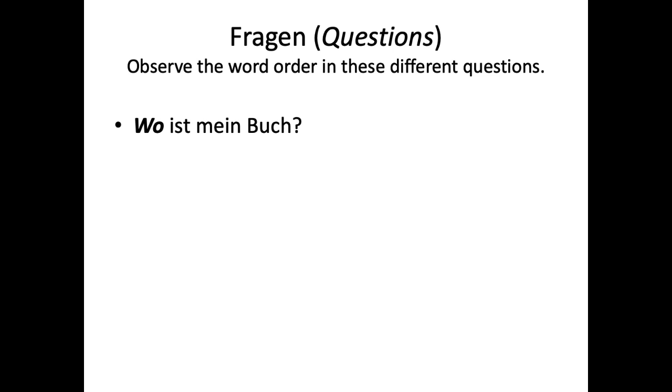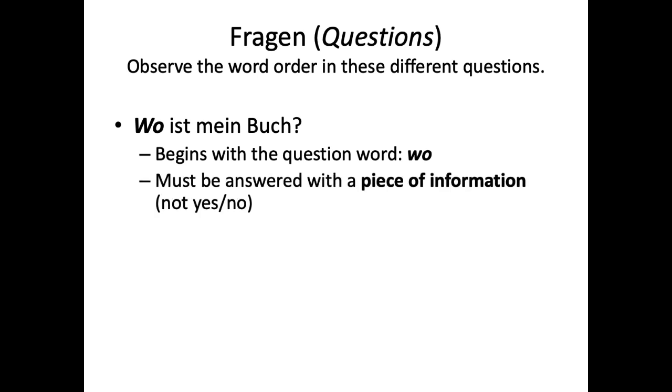But then let's compare these two types of questions. We have, for example, wo ist mein Buch, which is a question that begins with a question word, wo, right? Where is my book? And this one must be answered with a piece of information, not yes or no, but a piece of information. If you say, where is my book? And you answer yes, then the person is going to be confused and or frustrated. So, of course, you have to answer with a real piece of information. That's why it's called an informational question.